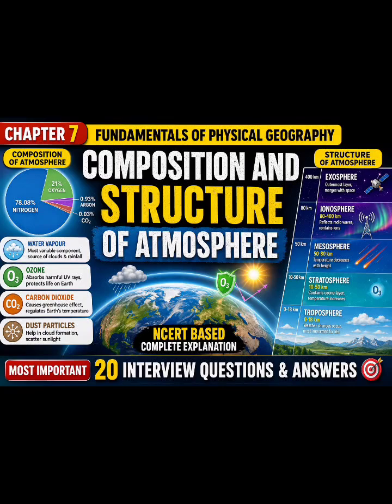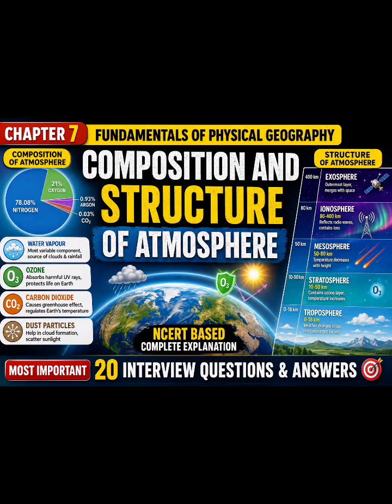Next question, and this is the last and final question. So how does the atmosphere maintain a balance necessary for life on the earth? So the atmosphere maintains life through the combined role of its gases, water vapor, dust particles and different layers. For example, oxygen supports respiration, carbon dioxide supports photosynthesis and regulates temperature, ozone protects life from ultraviolet radiation, water vapor